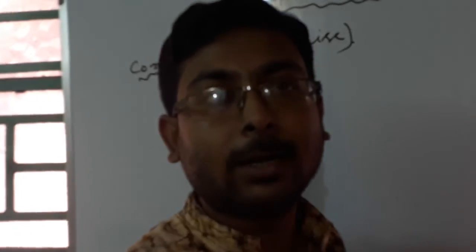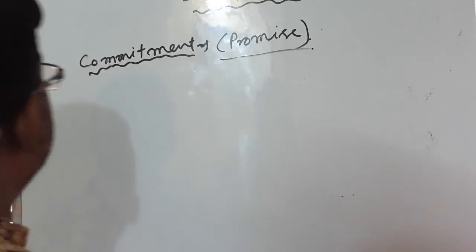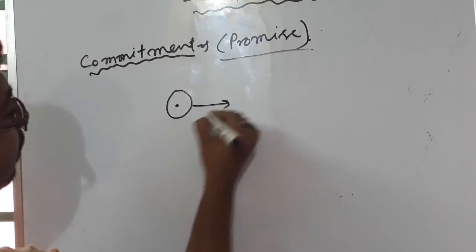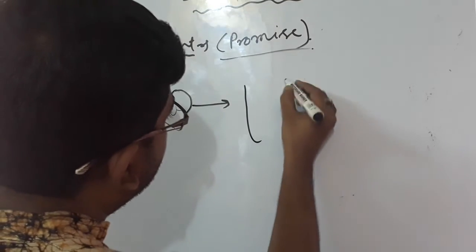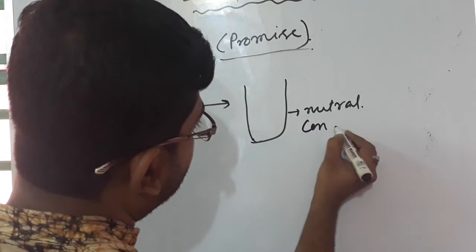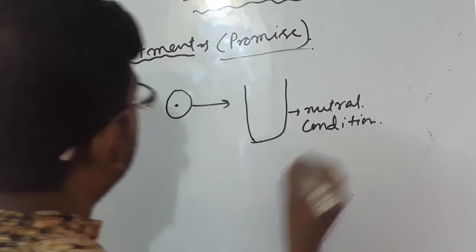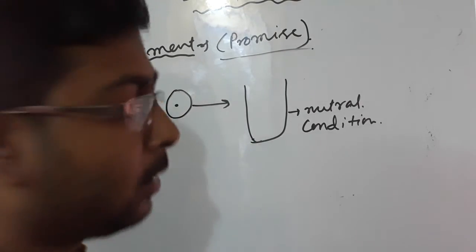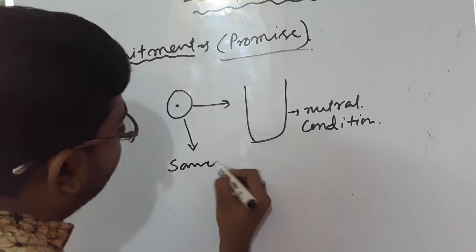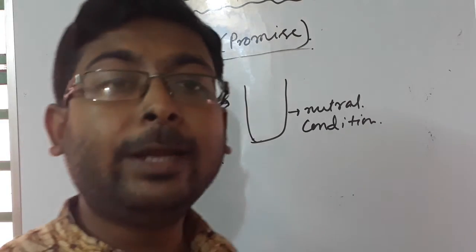When you promise someone that I will do that, or I will not do that, this is a promise. At this stage, when you put a cell into a neutral test tube, a neutral condition, the fate of the cell will be the same. That means the cell will divide according to its fate.